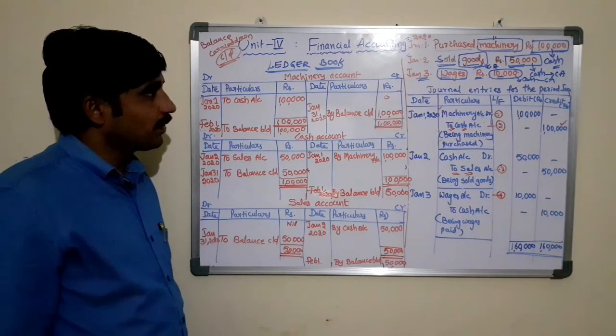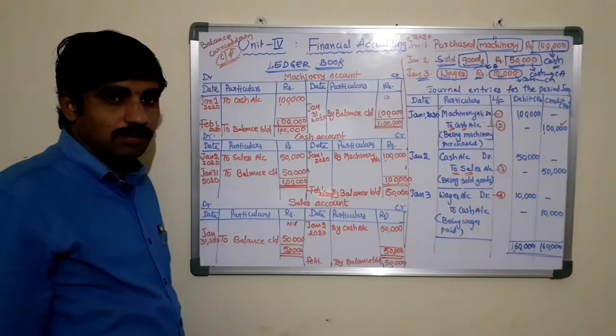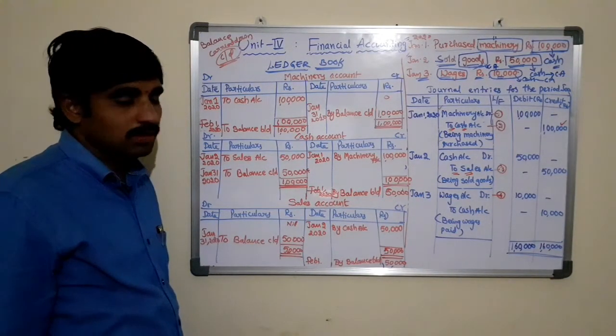Generally, machinery is an asset and should always show a debit balance because it is an asset to the business.